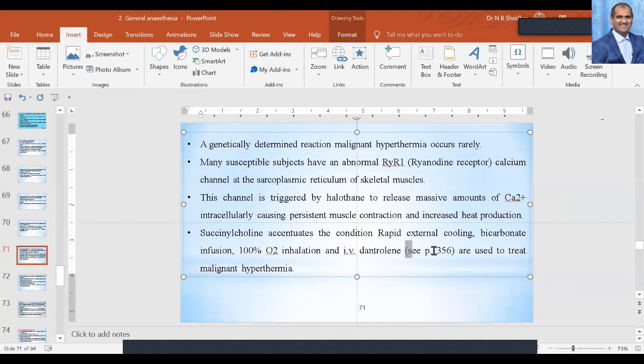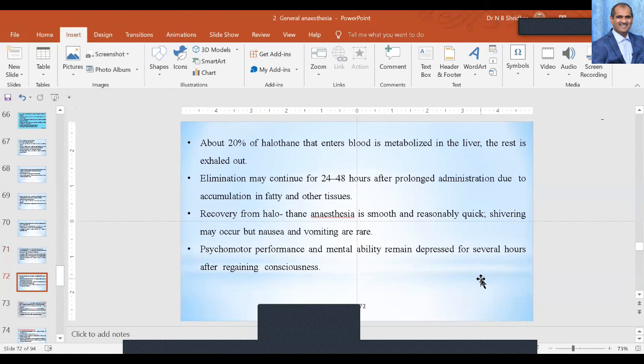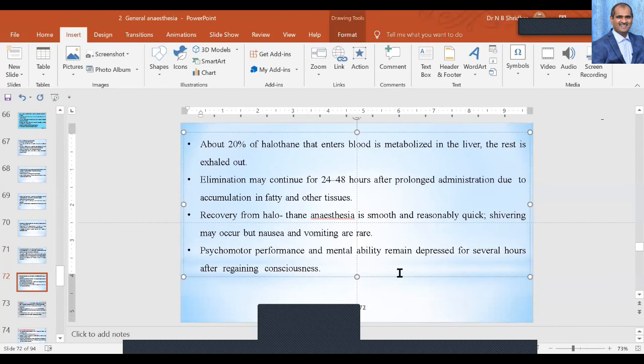Whereas it is going to cause malignant hyperthermia, an increase in body temperature to the extent of 2 or 3 degrees Fahrenheit, and the elimination may continue.